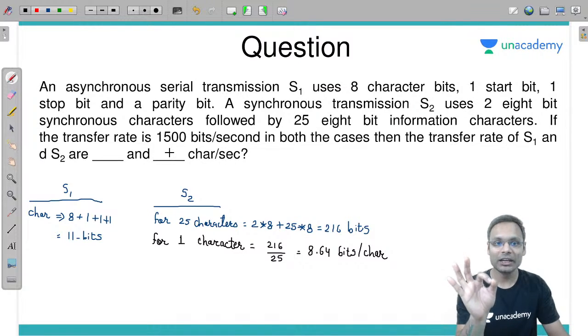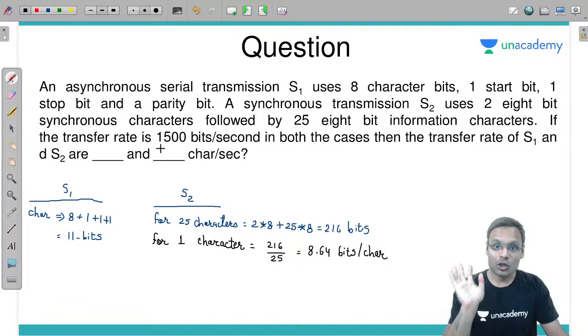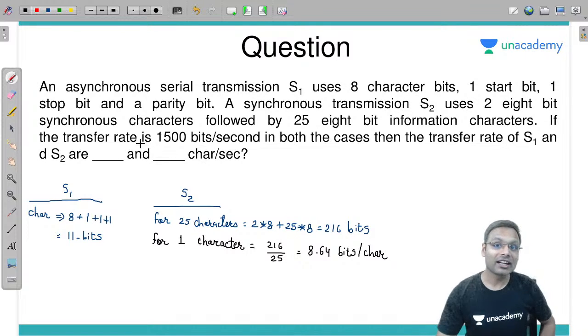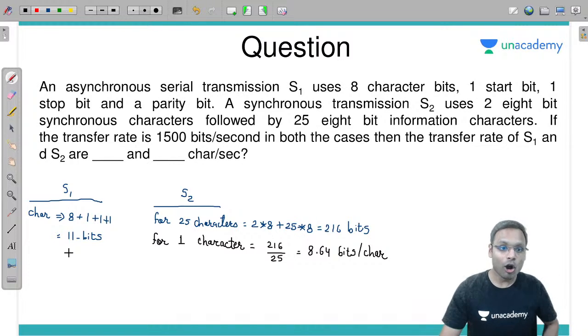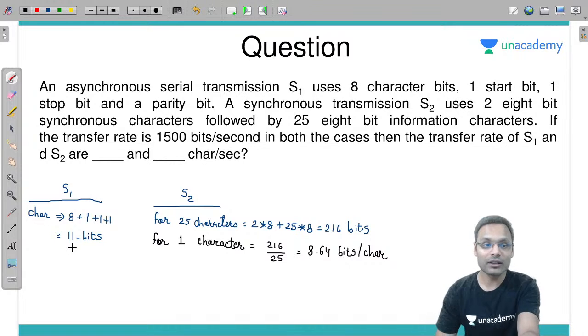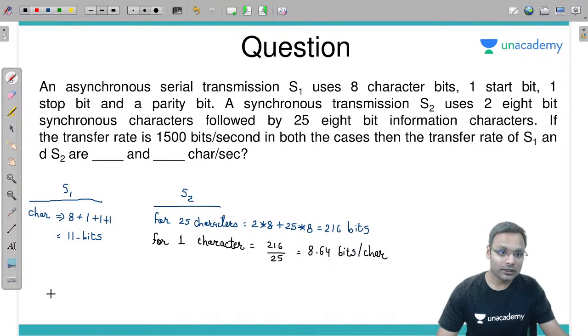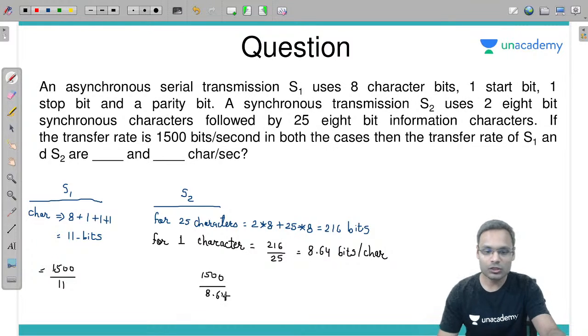Now the question is, if the transfer rate is 1500 bits per second, you can send only 1500 bits per second. So how many characters per second can you transfer? If you can transfer 1500 bits in a second, at 11 bits per character, how many characters? The answer will be 1500 divided by 11 here, and 1500 divided by 8.64 there. Those are the characters per second you will be transferring.